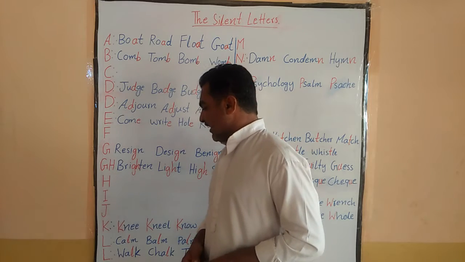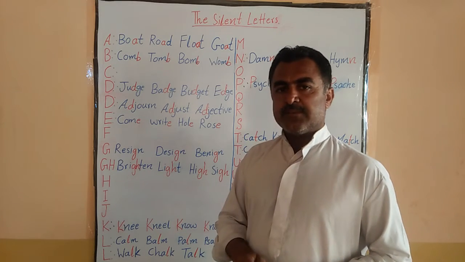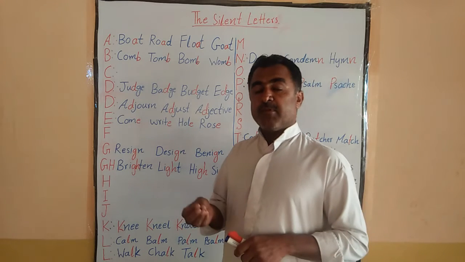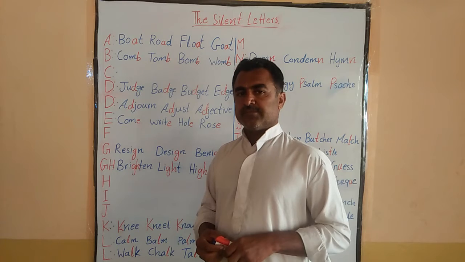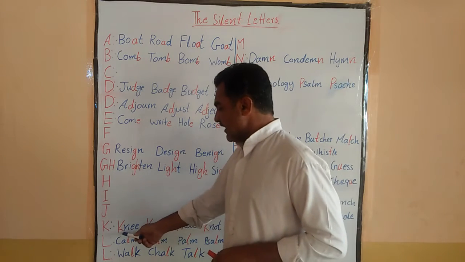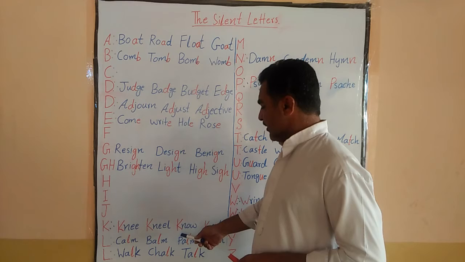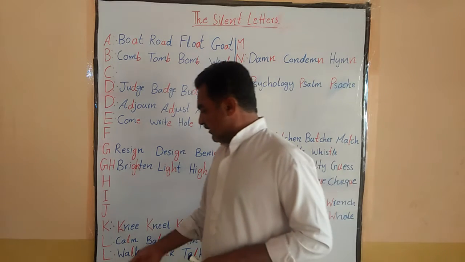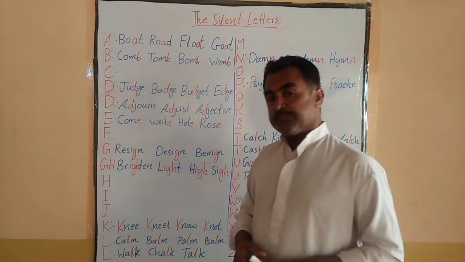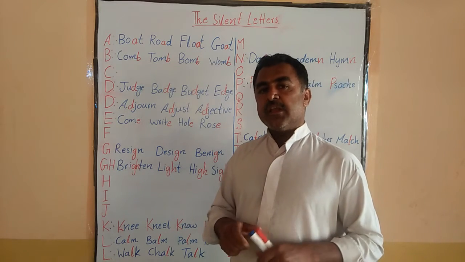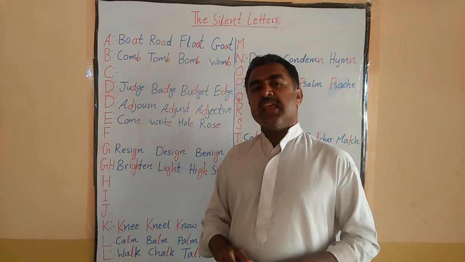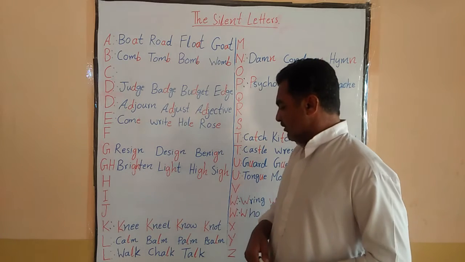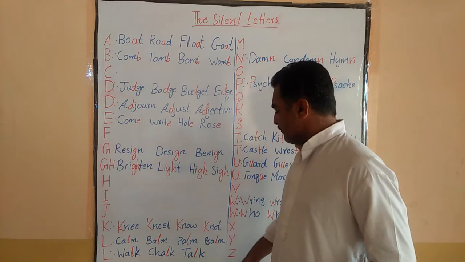Now, if we talk about K, remember this, in the beginning of the word, before N, K is silent. Like knee, kneel, no, not. Let's talk about L. At the end of the word, between A and M, L is silent. Like calm, balm, palm, psalm.